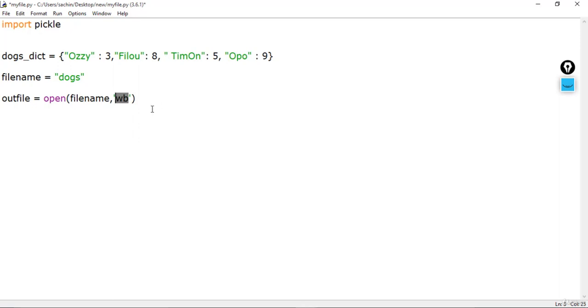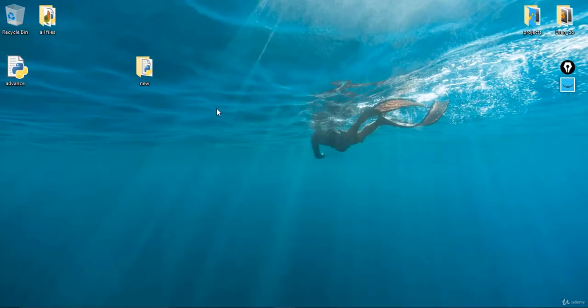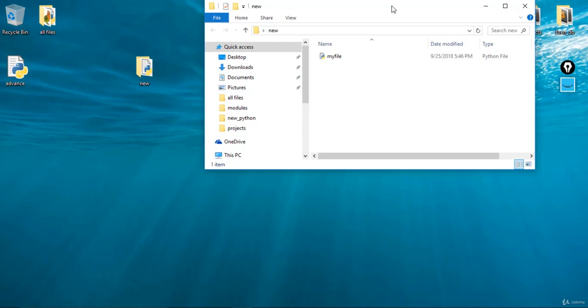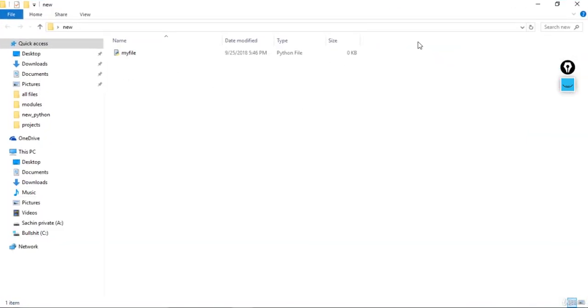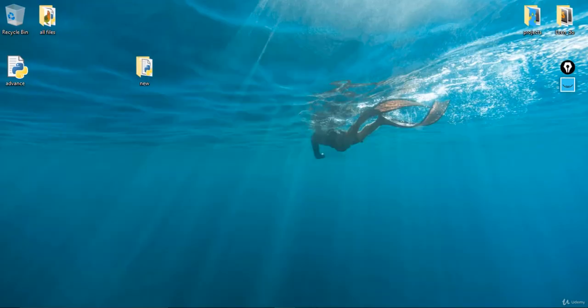If you forget this B, it should show you a type error, and you will be returned an exception. You may sometimes come across a slightly different notation, which can be W plus B, and you should not be worried, because WB and W plus B have the same functionality. So we'll create the new file with this binary mode in the same directory where we have stored myfile.py. If you go to the desktop, we have stored it in this new folder. That means you have here your new file, that is your serialized object.